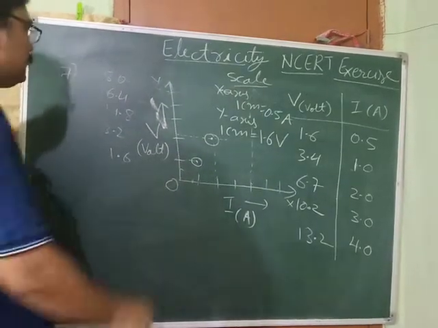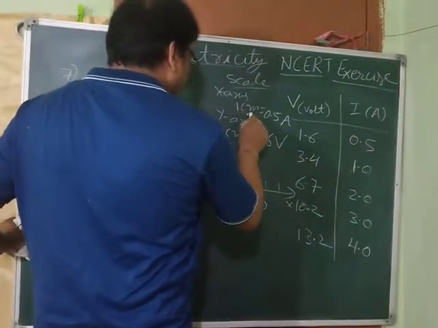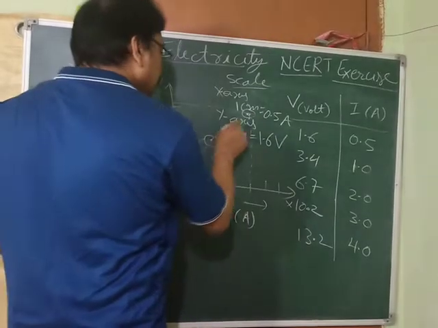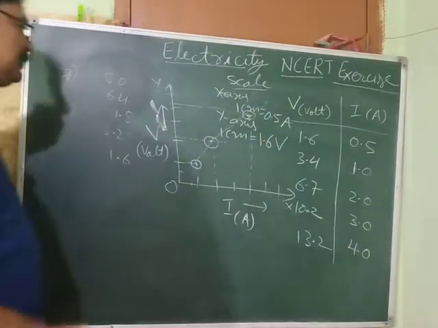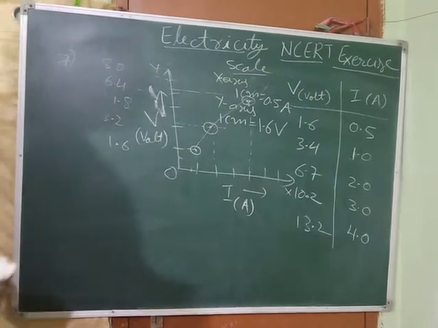So somewhere here you will get the point. So what you are getting is a line. In this way you can draw the graph.